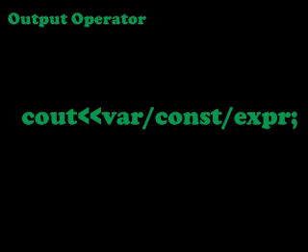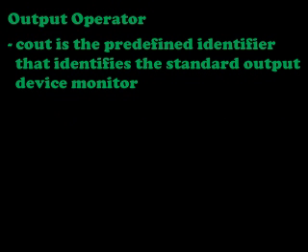Syntax is cout, output operator, variable or constant or expression. Here cout is the predefined identifier which identifies the monitor as the output device. Now we will see one example for this output operator.